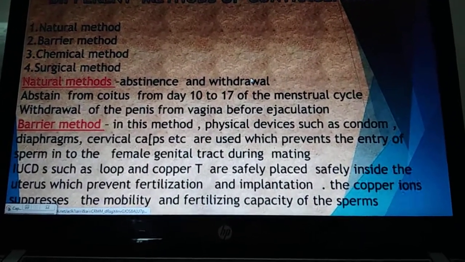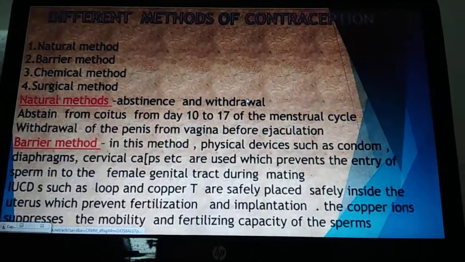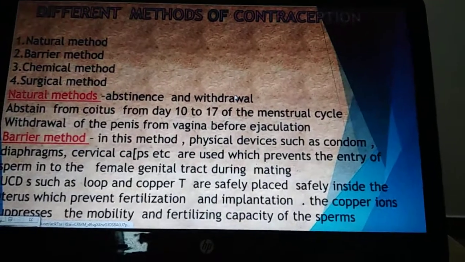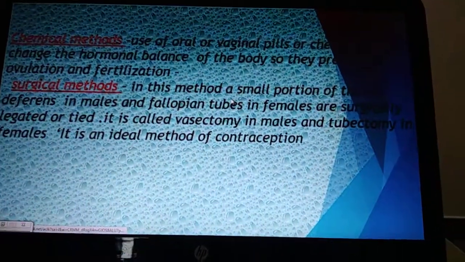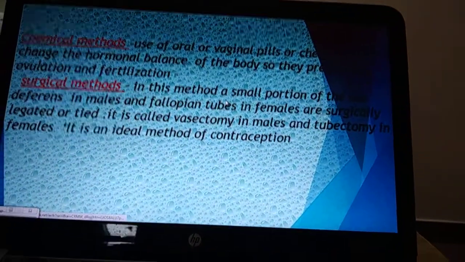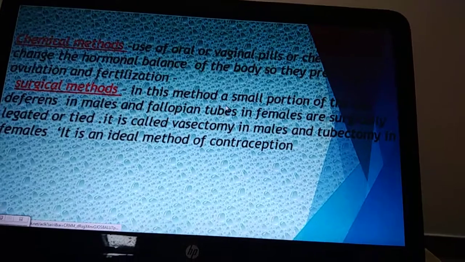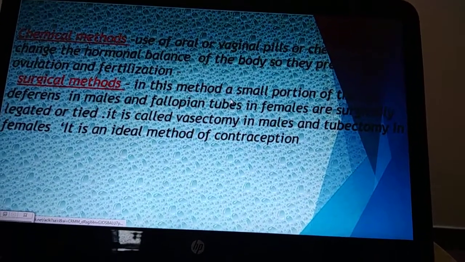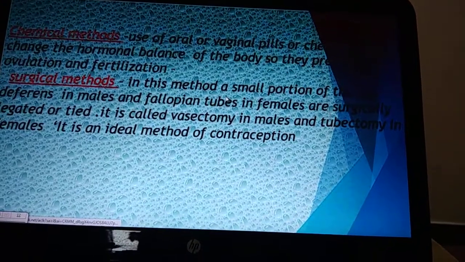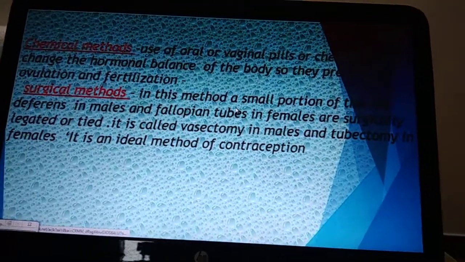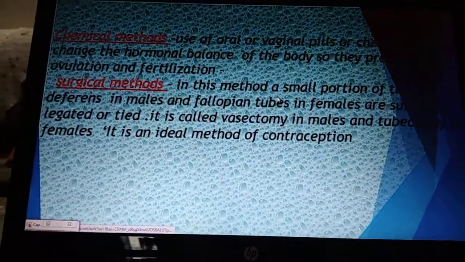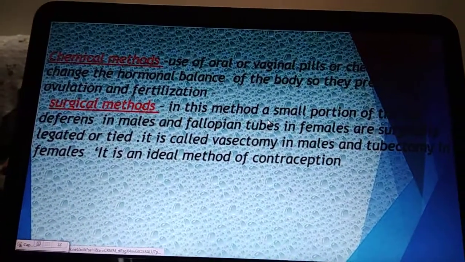So in any case, either we stop the entry of sperm or we stop the release of the egg. Then chemical method. Certain chemicals, oral pills, injections, are used as contraceptive devices. Actually, these chemicals contain hormones, estrogen, etc. So they change the hormonal balance of the body and affect the process of ovulation, release of ovum and fertilization.